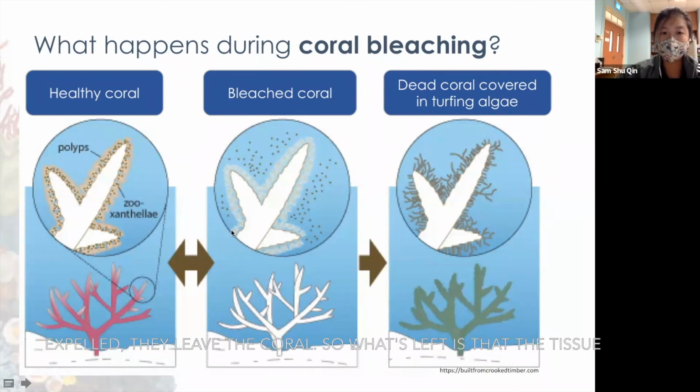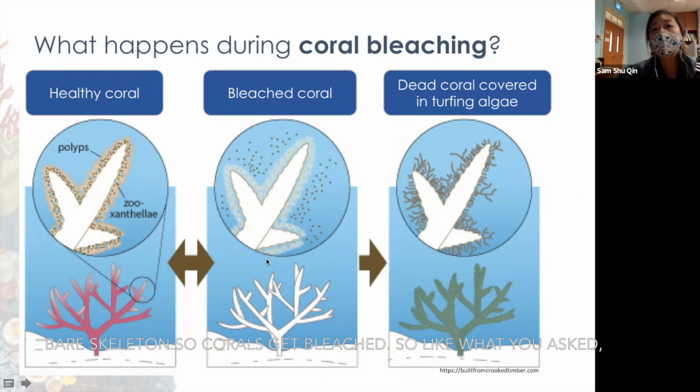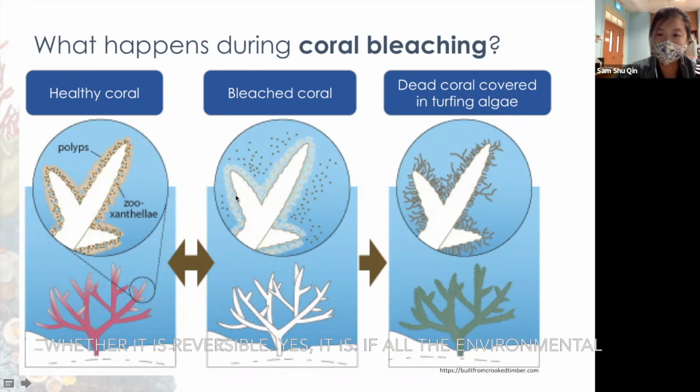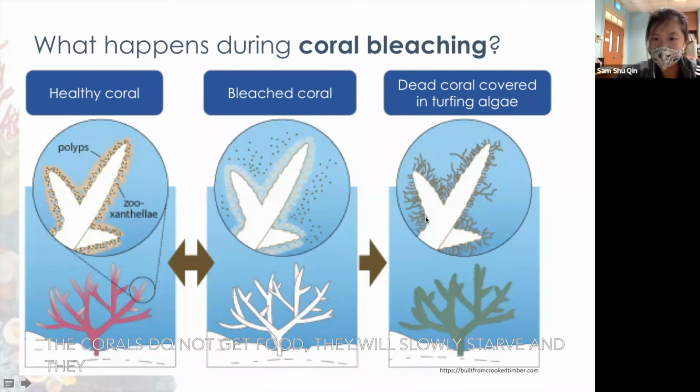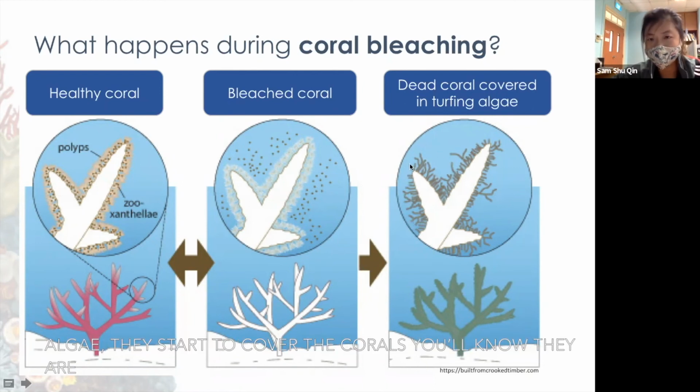So what's left is the tissue is transparent. Okay, and then it exposes the bare skeleton. So corals get bleached. So like what you asked, whether it is reversible, yes, it is. If all the environmental conditions go back to normal, the zooxanthellae can actually go back to the coral and it becomes healthy again, right? If things are not changing, they will leave the corals, and when the corals do not get food, they will slowly starve and they will die. Okay, so when you see these furry things, right, algae, they start to cover the corals, you'll know they are dead already.